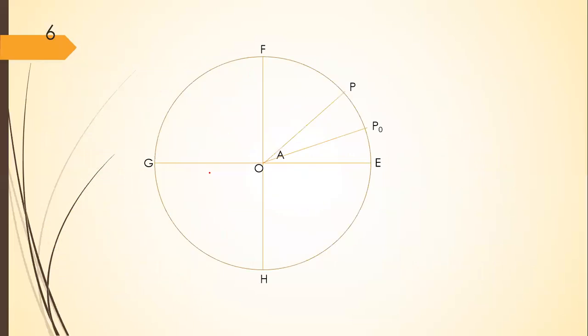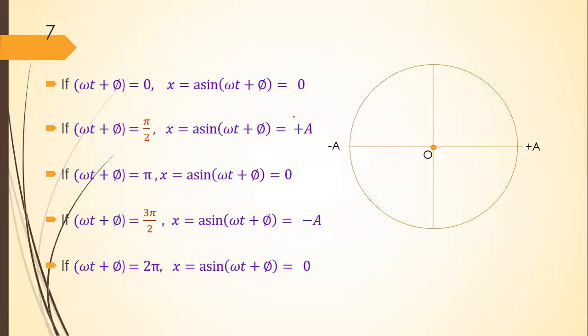Here, suppose that this particle is performing simple harmonic motion along this path. Suppose this is point N, and this is point M, and O is the mean position.